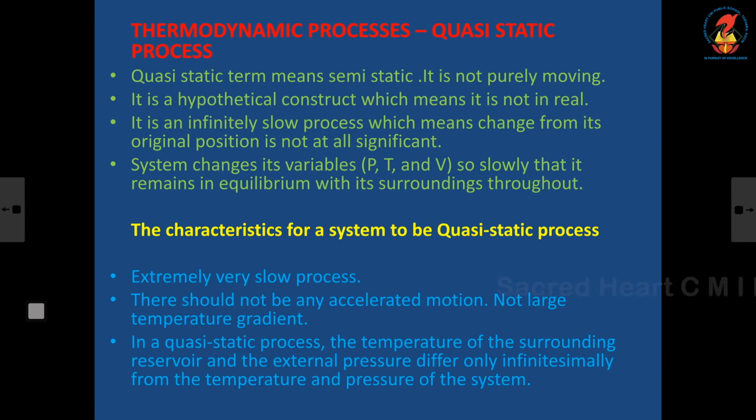Such a process is called quasi-static process. So the characteristics of a quasi-static system: the first one, it should be extremely slow. Second, there should not be any accelerated motion or large temperature gradient.